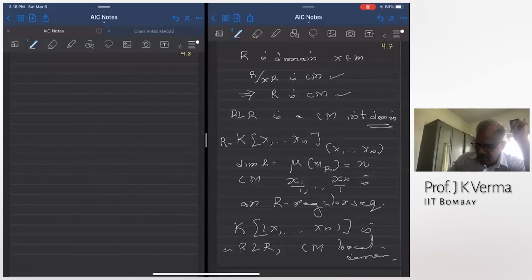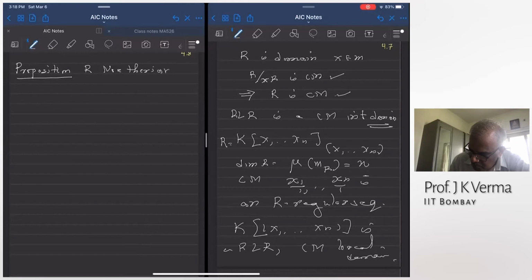Okay. So let us now prove that the Cohen-Macaulay property is actually a local property. That when you localize at a prime ideal, the Cohen-Macaulay property is preserved. So, R Noetherian, M a non-zero finite R-module, S contained in R a multiplicatively closed subset.